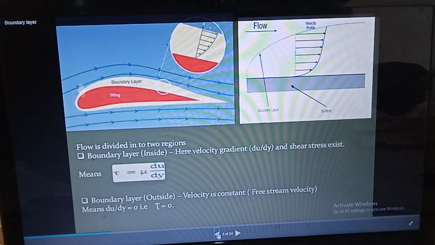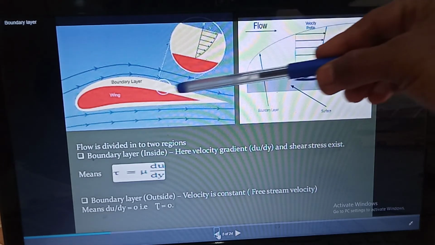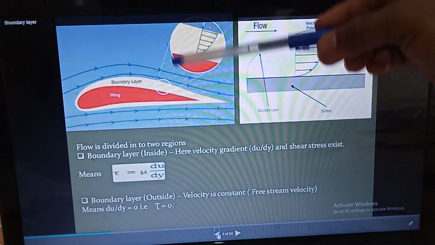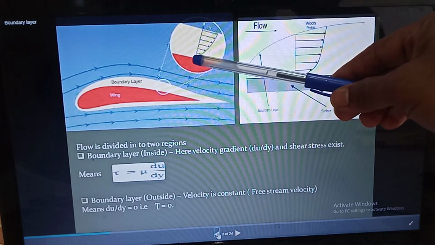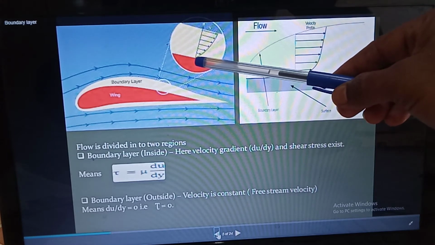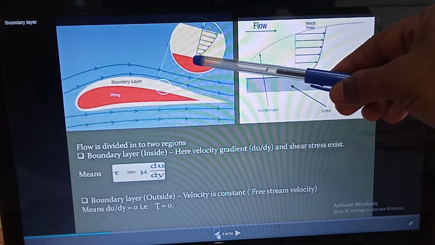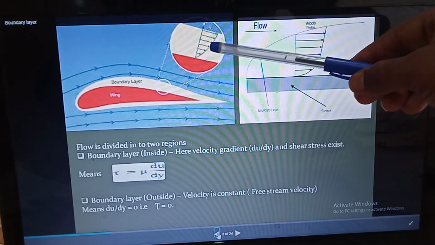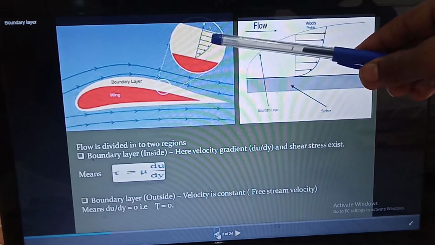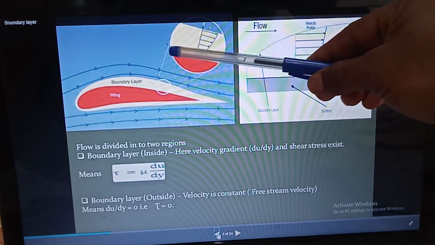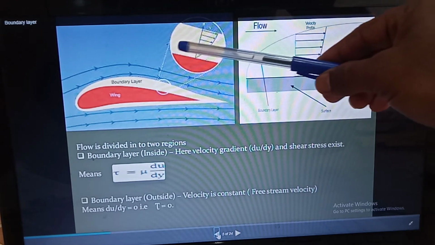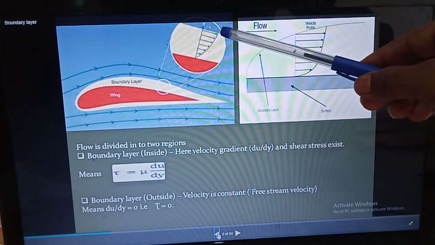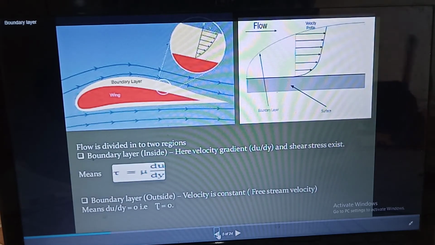Now see this exaggerated view. At this point velocity is minimum, you can assume velocity is 0, and this velocity gradually increases up to this point. So the flow is divided into two regions.